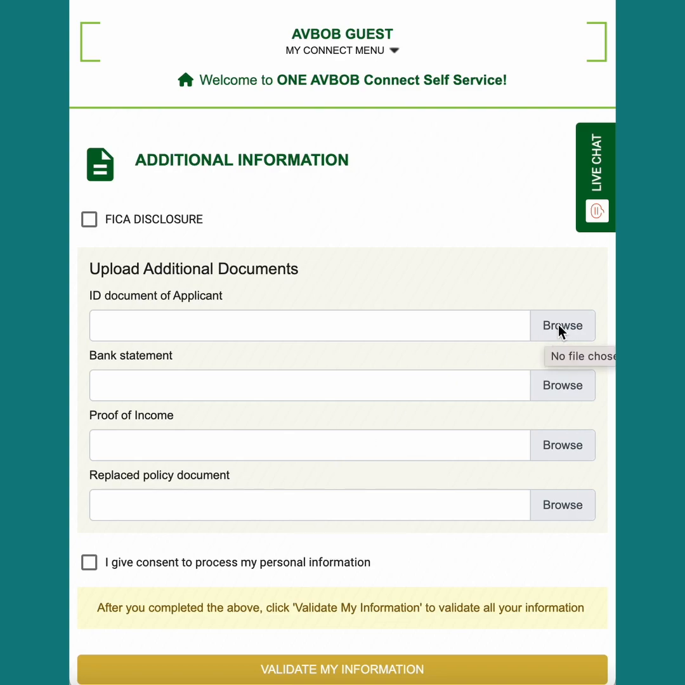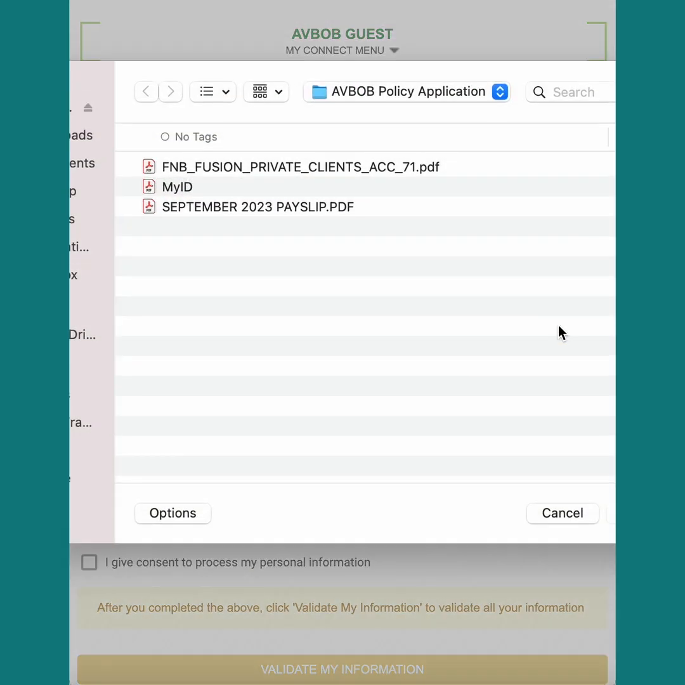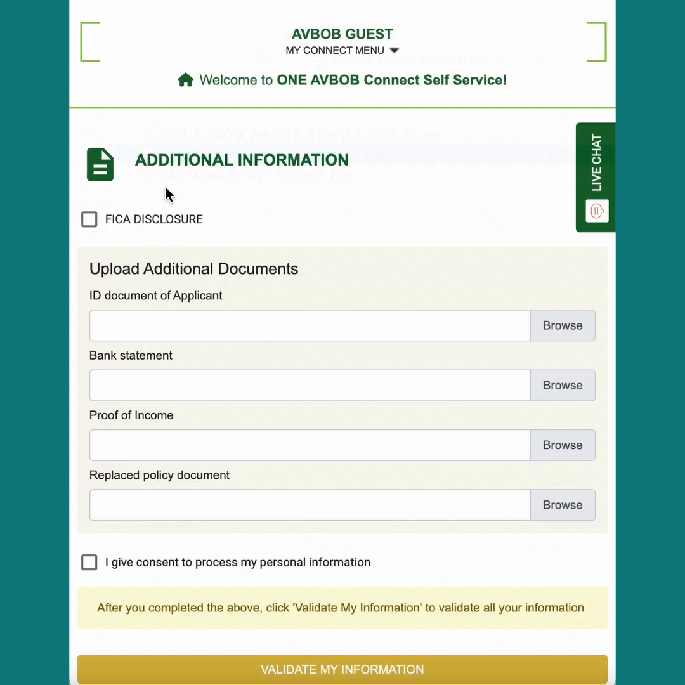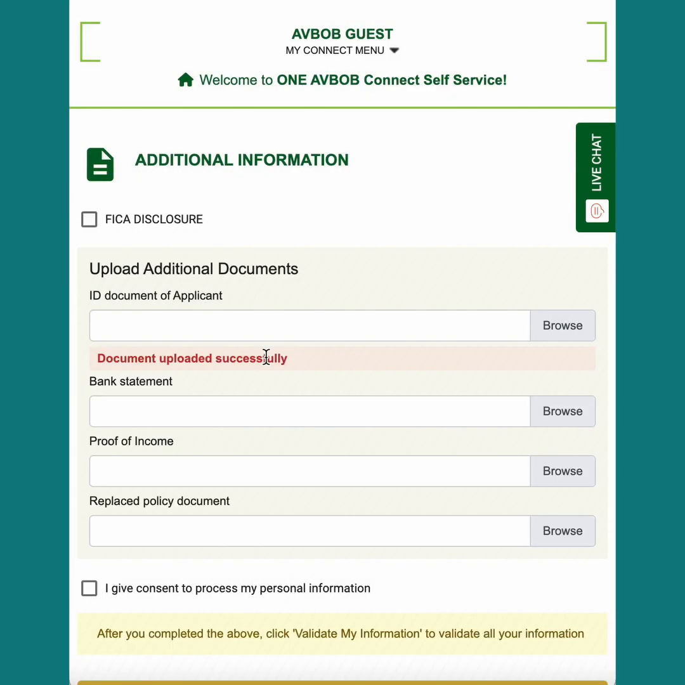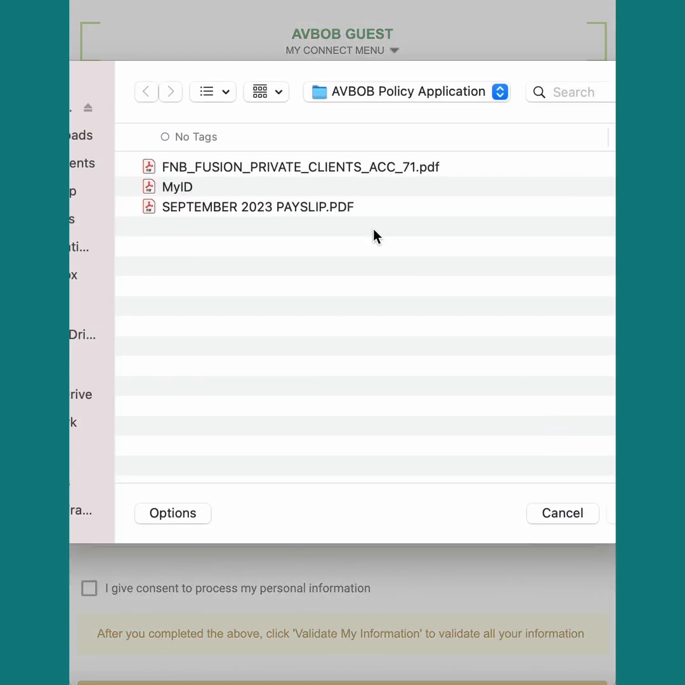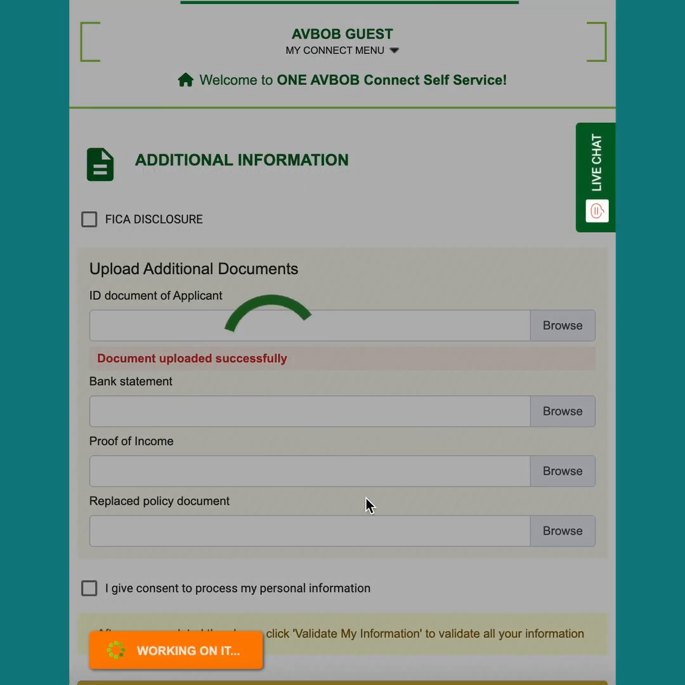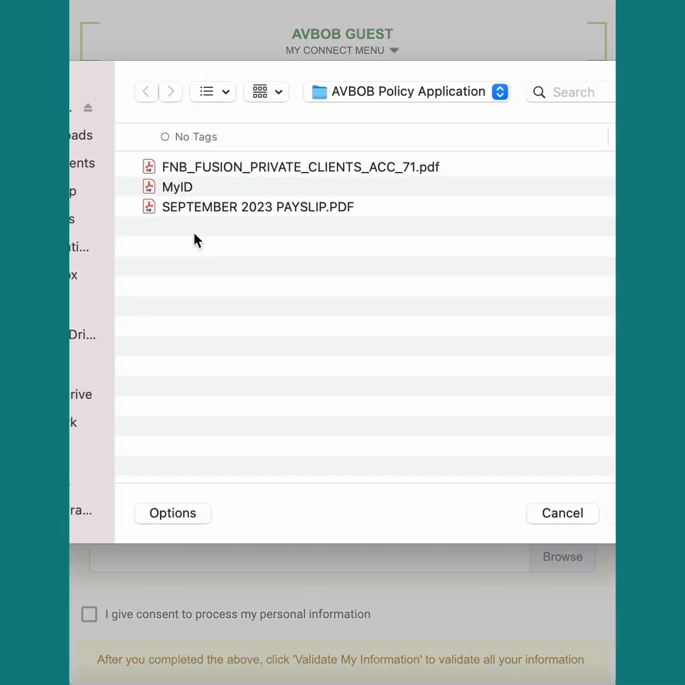So if you have them ready, you can click the Browse button. This, if you're on your laptop, will open your file manager. On your phone, it'll do the same thing, but your phone also allows you to take pictures of your documents, which is nice. So I'm going to choose the ID of the insured. I'm going to choose their bank accounts and also their payslip.